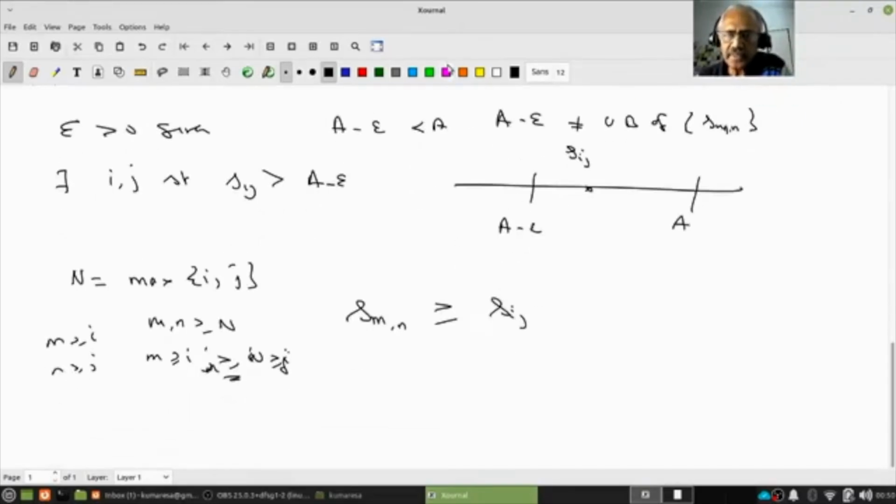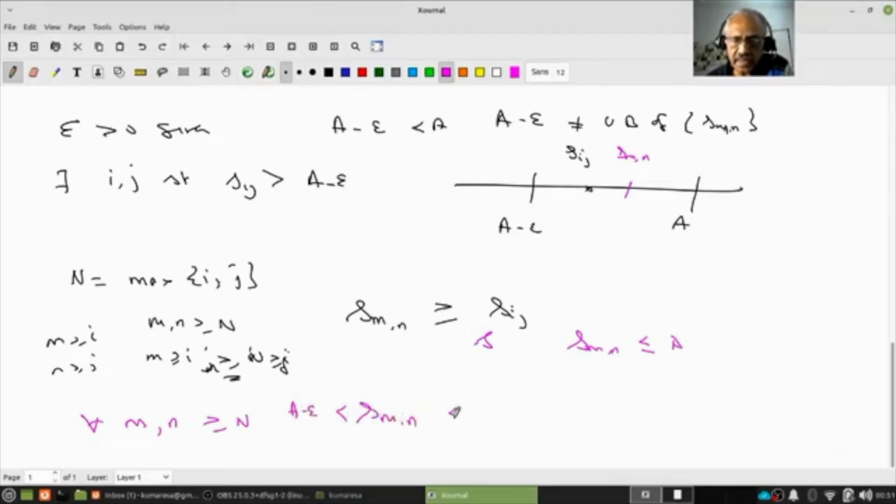Therefore where will I find my S_mn? I will find it here. But notice that the S_mn are bounded by A. So I have the following result. For all m, n greater than or equal to N, S_mn is greater than A minus epsilon and less than or equal to A, and hence less than A plus epsilon.